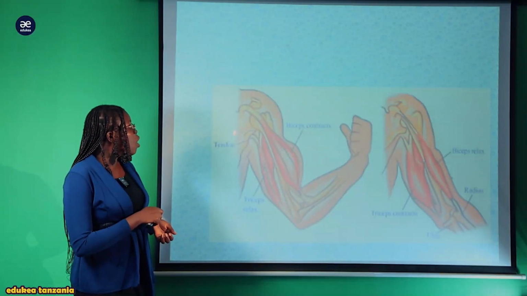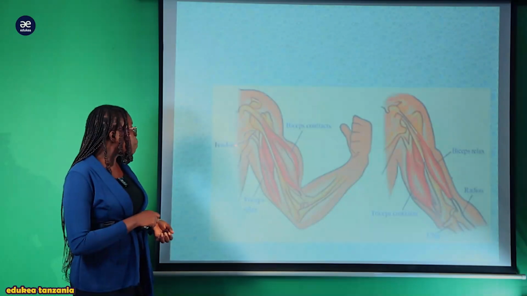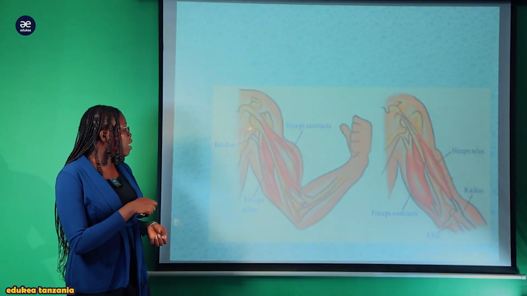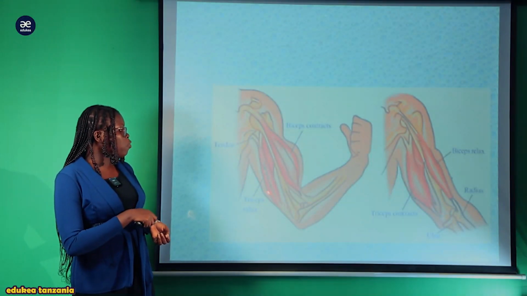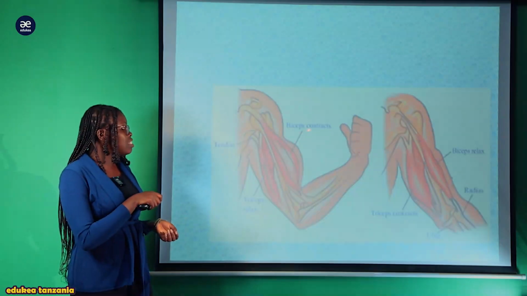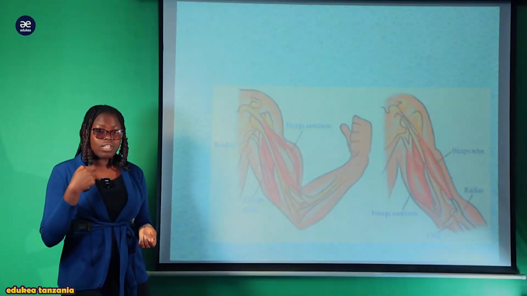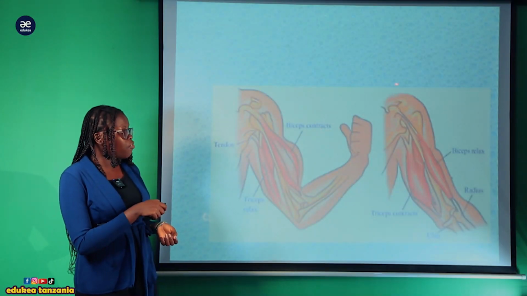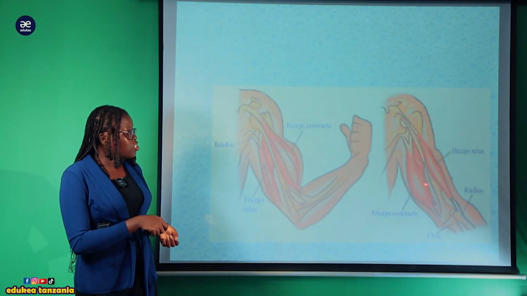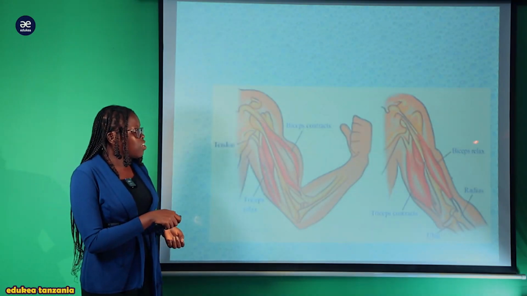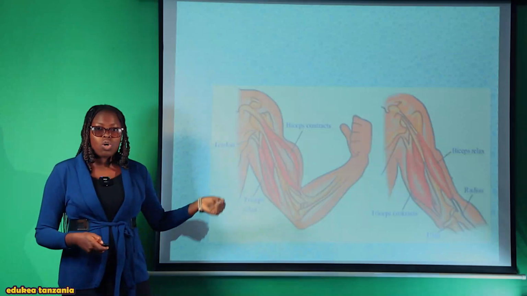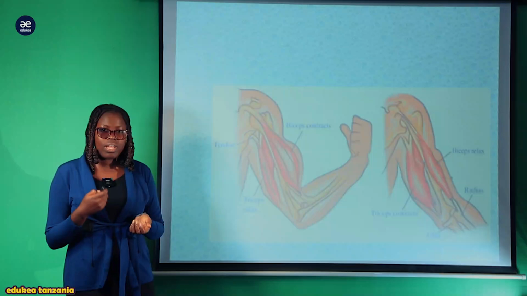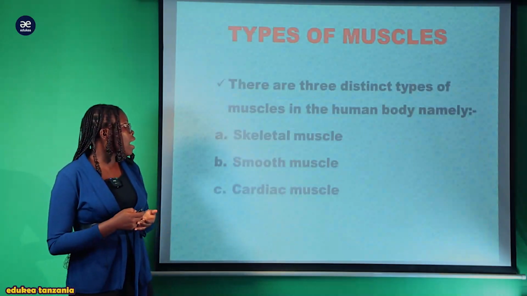And this is an example of the muscle of the arm. Kwa mfano hapa kuna this muscle above the humerus ambao ni biceps, and below the humerus ambao ni triceps. Kwa mfano hapo huyu mtu amefanya bending of the arm, meaning that the biceps yenyewe imecontract, lakini triceps yenyewe ita relax. Lakini if you stretch up your hand, kwa mfano kunyosha mkono, biceps yenyewe ita relax, lakini triceps yenyewe ita contract. So this is how these two kinds of pairs of muscle work in order to bring about the movement. They tend to function antagonistically.